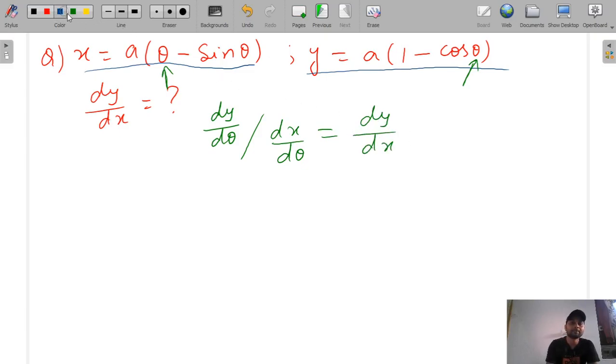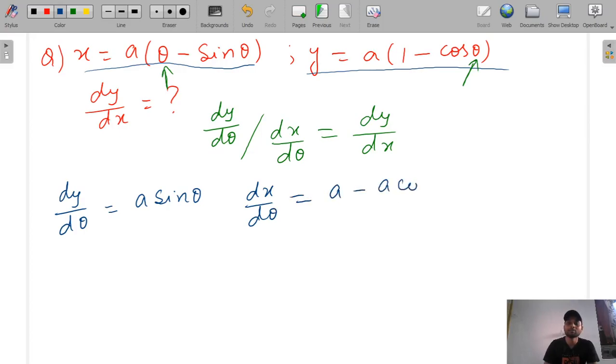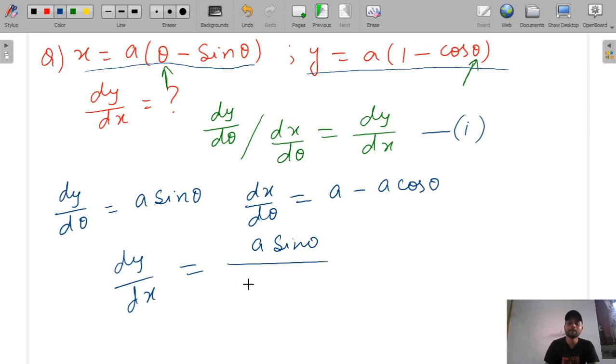So let's solve this. When we do dy/dθ, we get a·(−(−sin θ)), that becomes a sin θ. And when we do dx/dθ, we get a(1 − cos θ). So putting these in, dy/dx = a sin θ / (a(1 − cos θ)).